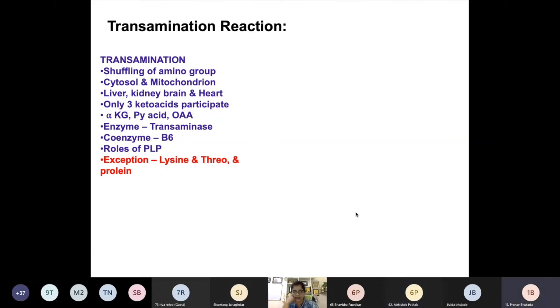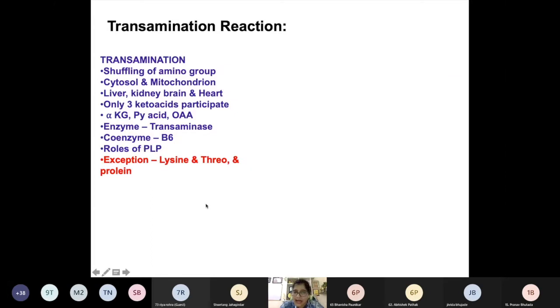Second is pyruvic acid. So which amino acid will you get? Pyruvic is a keto acid, right? When the keto acid pyruvic acid participates in transamination, which amino acid will you get? Remember, alanine. And what about oxaloacetic acid? If it participates, we will get aspartic acid. So remember, only 3 keto acids participate in the transamination reaction. Among them, the king of keto acids is alpha ketoglutarate. Most of the transamination process or deamination process occurs with alpha ketoglutarate.